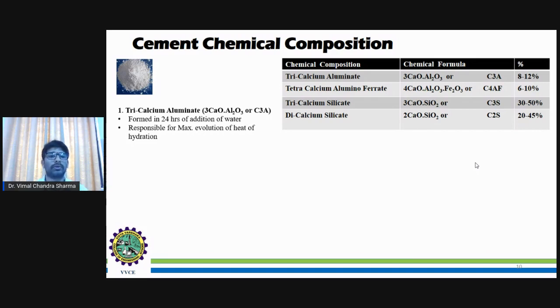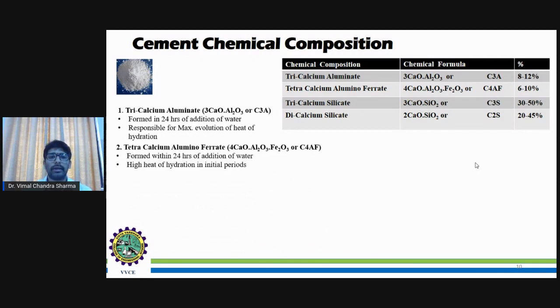When the water is added to the calcium, the reaction between the water and the calcium generates a lot of energy, and that is why this is a fast reaction. So within 24 hours the tricalcium aluminate, or C3A, will be formed. It is highly responsible for the maximum evolution of heat of hydration. As I mentioned, during the initial stage, when the water is reacting with the calcium, the maximum heat or energy will be produced during the tricalcium aluminate formation.